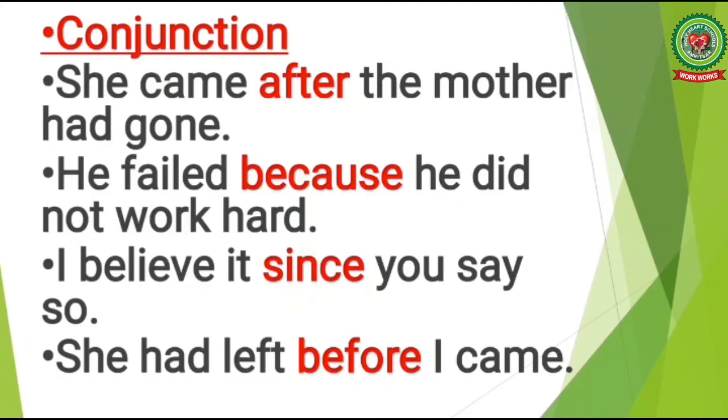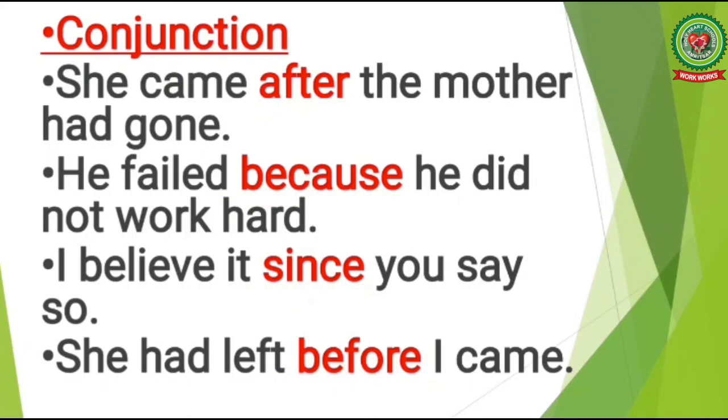Let's read the next examples. He failed because he did not work hard. I believe it since you say so. She had left before I came. Here in these examples, the words because, since and before are acting as connectors to join both the clauses.